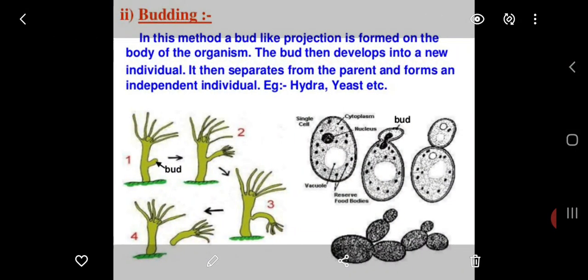Budding. In this method, a bud-like projection is formed on the body of the organism. The bud then develops into a new individual. It then separates from the parent and forms an independent individual. Example, Hydra, yeast.